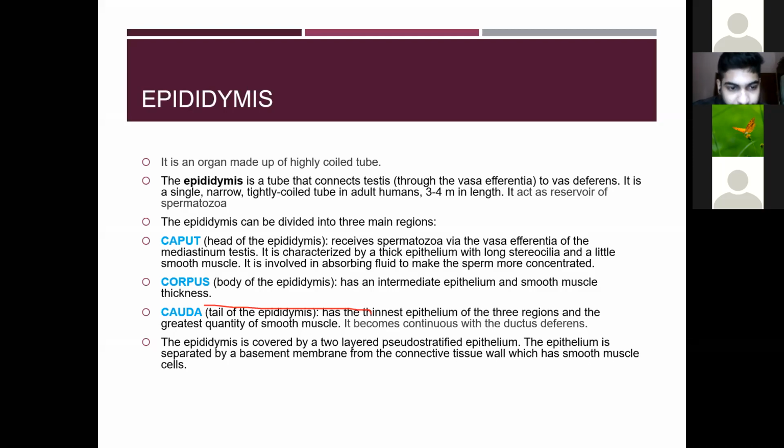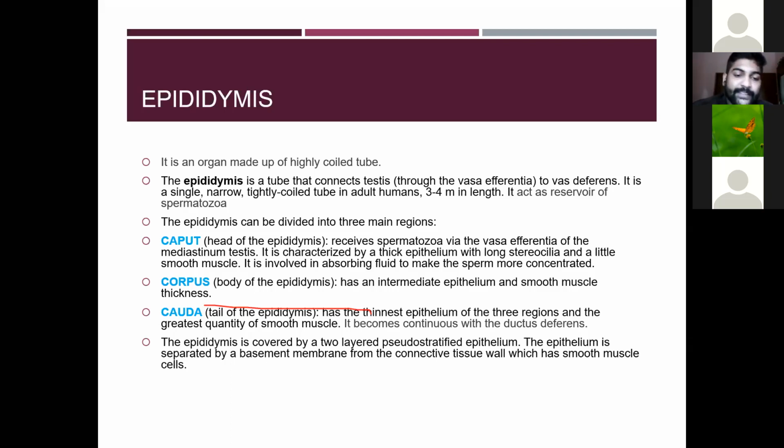Then the tail of the epididymis. The third part is the tail, or the cauda. It has the thinnest epithelium of the three regions and the greatest quantity of smooth muscle. It becomes continuous with the ductus deferens, the vas deferens. The tail is continuous with the vas deferens.